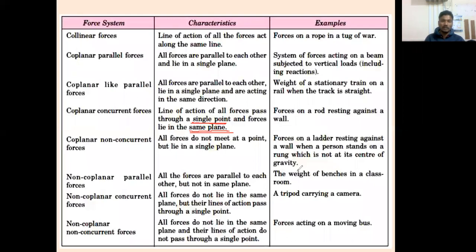The example is, if you remember. If not, okay. So there is a wall, here it is a vertical wall, and here there is a stair, something like this. And a person is there at this position. So where will the weight be? Suppose here there is a person; its weight will be acting here.